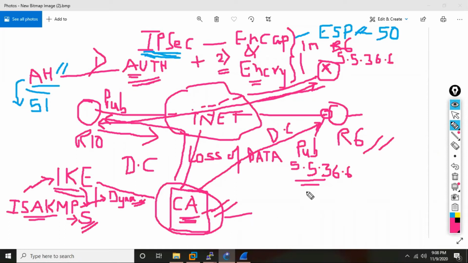In CCIE Security, basically Cisco says, if you have a Cisco router, you can make the router itself a digital certificate CA authority, a CA server. A Cisco router can be configured as a CA server, and your devices can get the certificate from your CA server. You don't need to go outside and take a subscription from third-party digital certificate service providers.